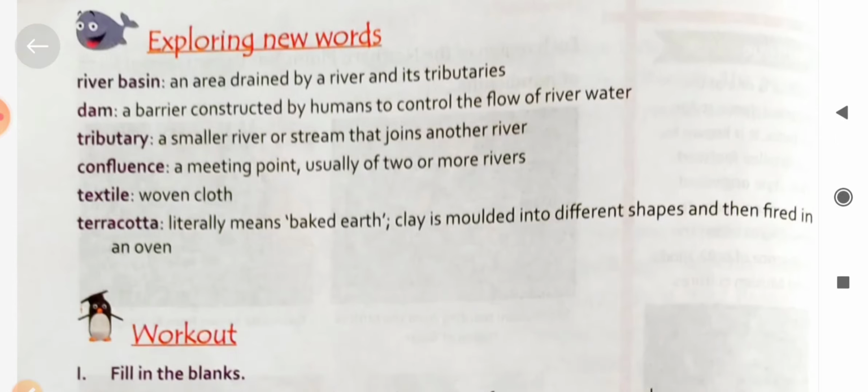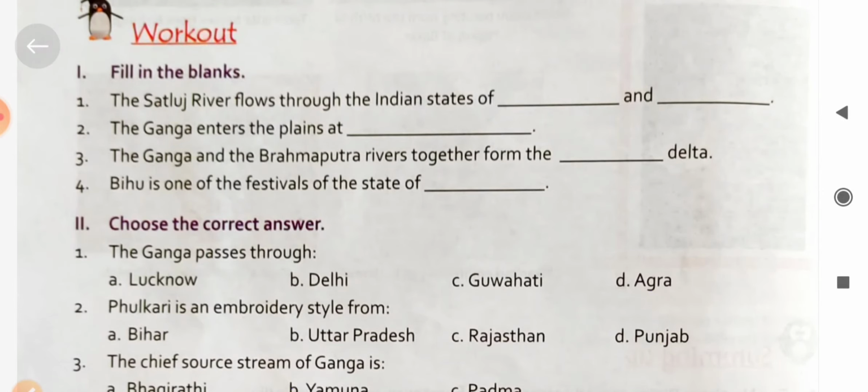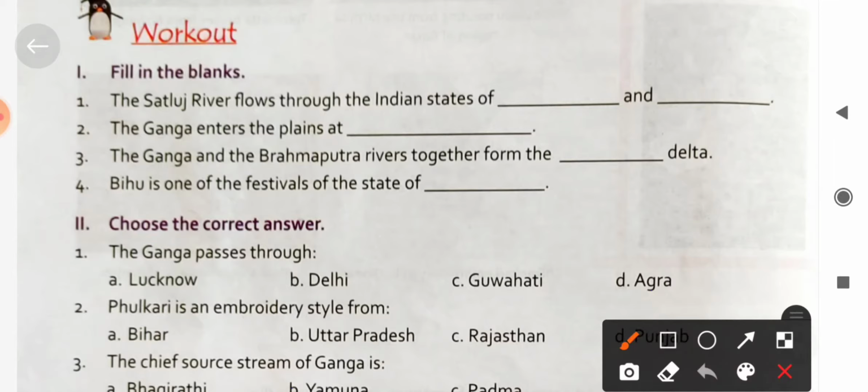Now the next question, fill in the blanks. The Satluj River flows through the Indian state of, the answer in the first space is Himachal Pradesh.